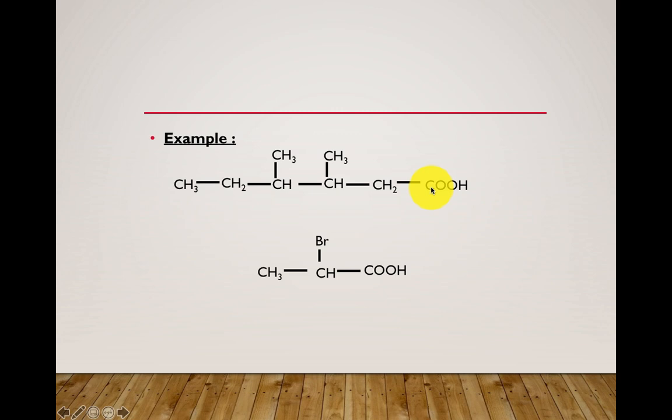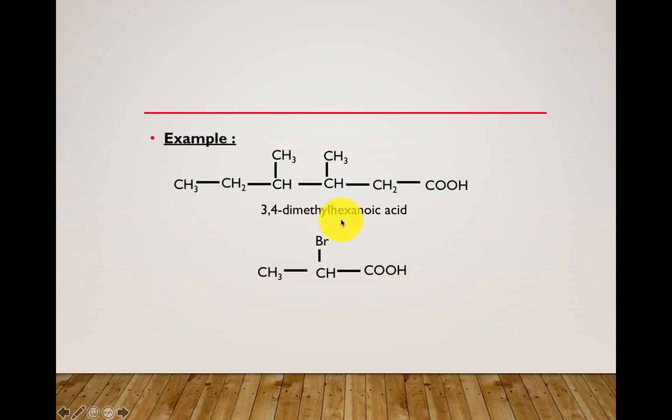So what is meant by root word? See 1, 2, 3, 4, 5, 6. 6 carbon containing carboxylic acid. What is the 6 carbon containing alkane? It is known as hexane. So what is the root word? Alkanoic acid, that is nothing but hexanoic acid. So the root word must be hexanoic acid.